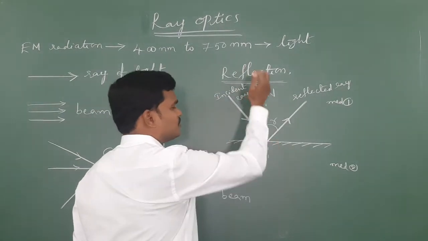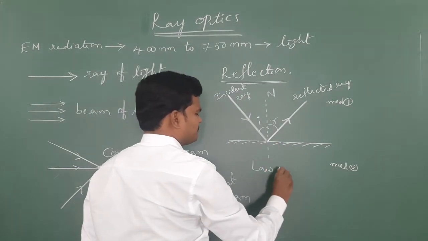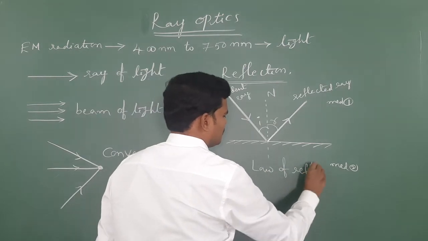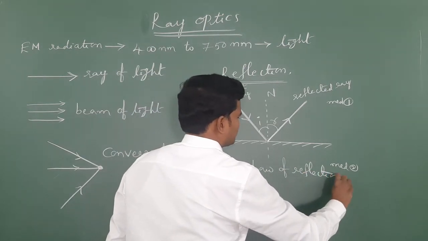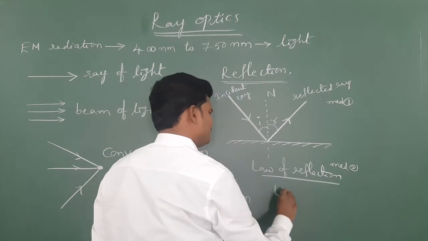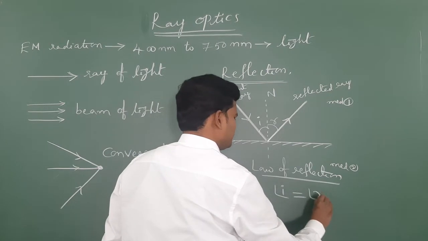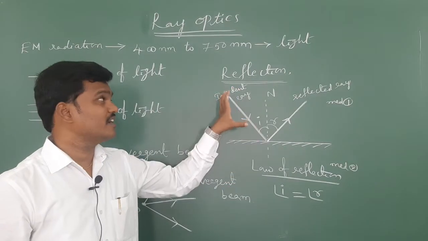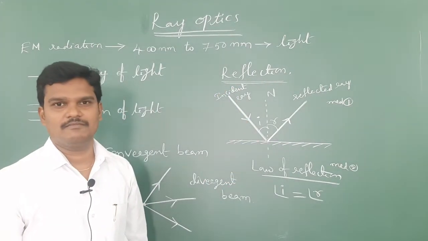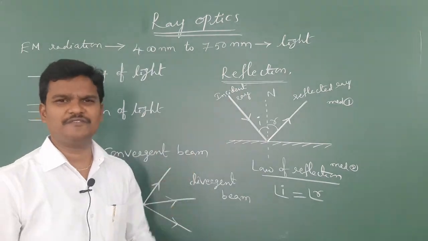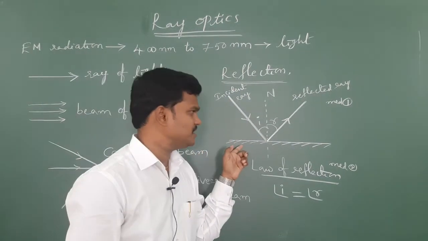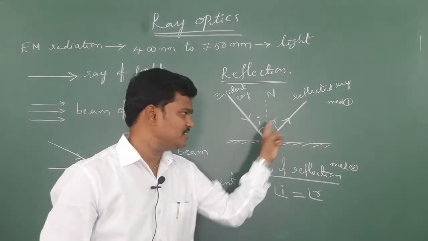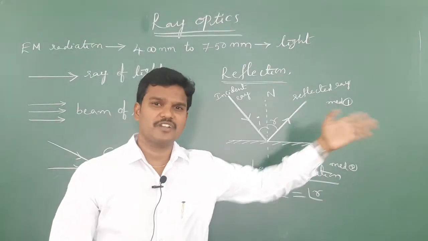According to the law of reflection, the angle of incidence is always equal to the angle of reflection for regular reflection. There are some diffuse reflections also. If the surface is not smooth, if the surface is irregular, you will get diffused reflections.